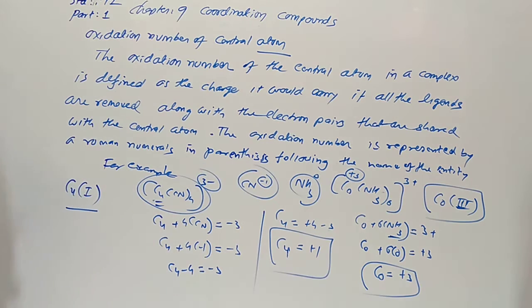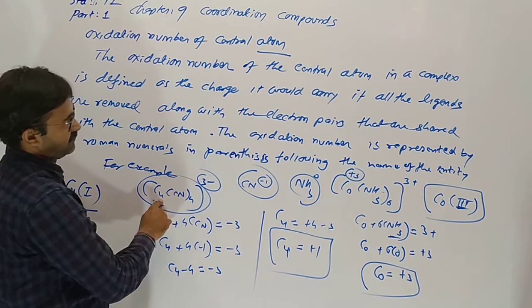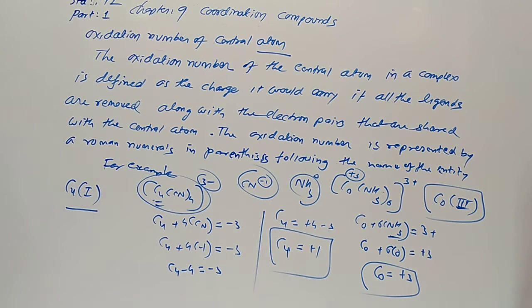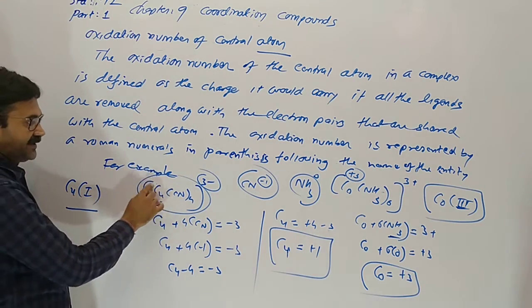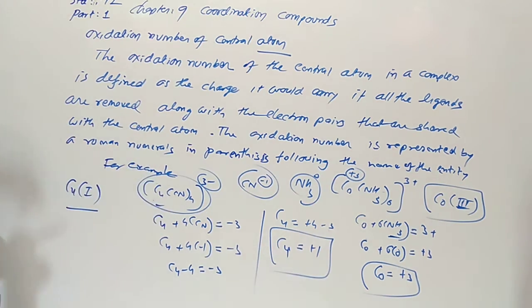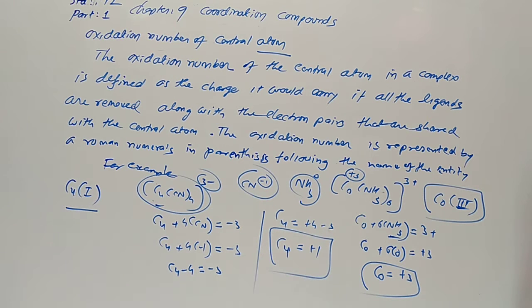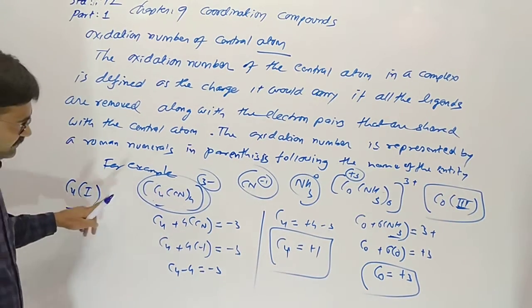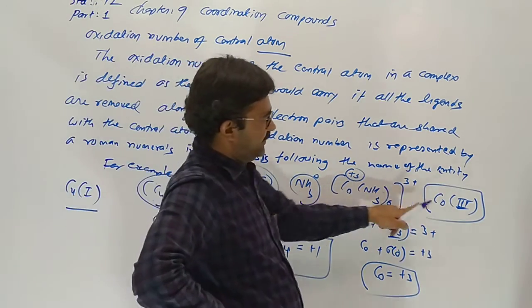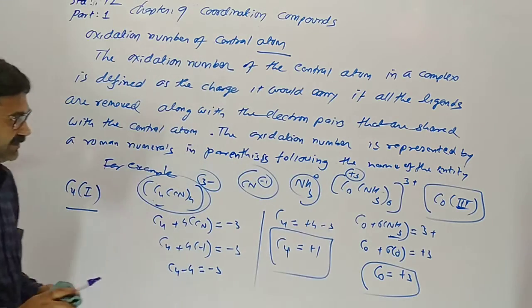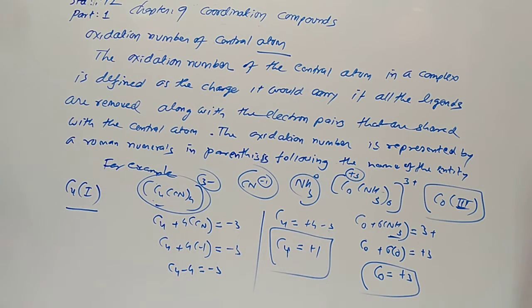Oxidation number of the central atom in a complex is defined as the charge it would carry if all the ligands are removed. Then the charge remaining on the central atom is called the oxidation number. But in return, it comes in Roman numerals. If it is 1, then Roman digit 1. If it is 3, then Roman 3.